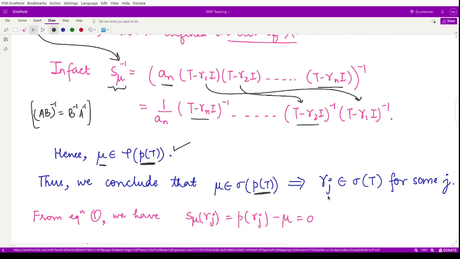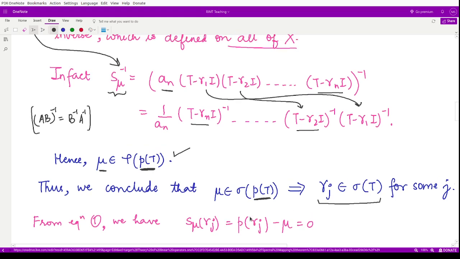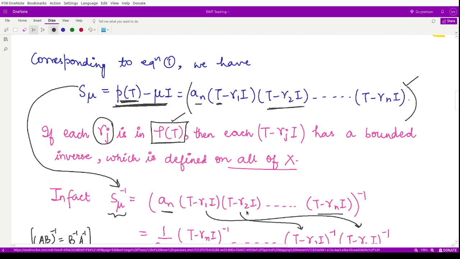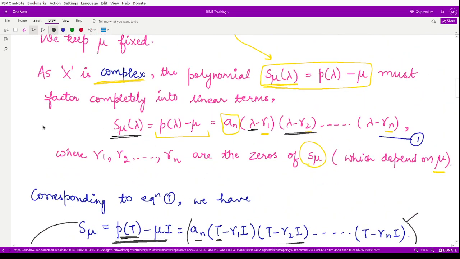So if this is the case, if gamma j belongs to the spectrum of T, we can also see from equation number 1, if you substitute in place of lambda the value gamma j, suppose we input gamma 1 here, so we will have S mu of gamma 1, that would be P of gamma 1 minus mu, so that would be a_n into (gamma 1 minus gamma 1), (gamma 1 minus gamma 2), up to (gamma 1 minus gamma n). So you see the first factor here is 0, so here we have 0.